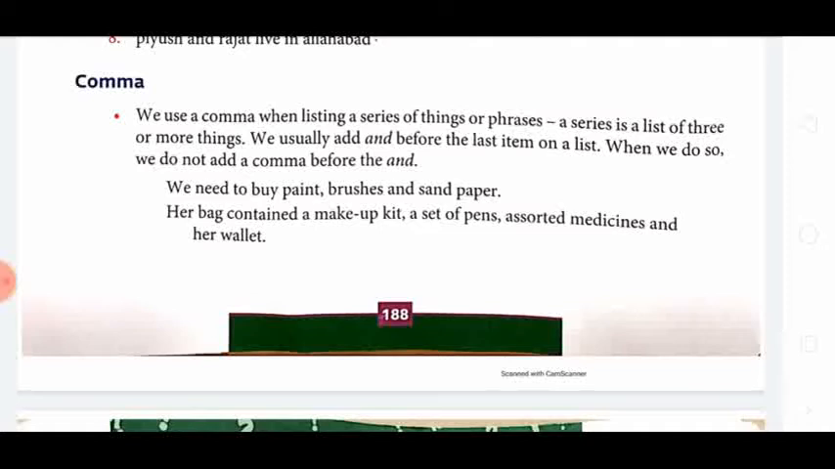We usually add "and" before the last item on a list. When we do so, we do not add a comma before the "and". This simple rule, I think you all know very well. We need to buy, yes, 3 things are there: paint, brushes, sandpaper. So after paint a comma, brushes, and then the third item is separated with "and", so there is no comma.